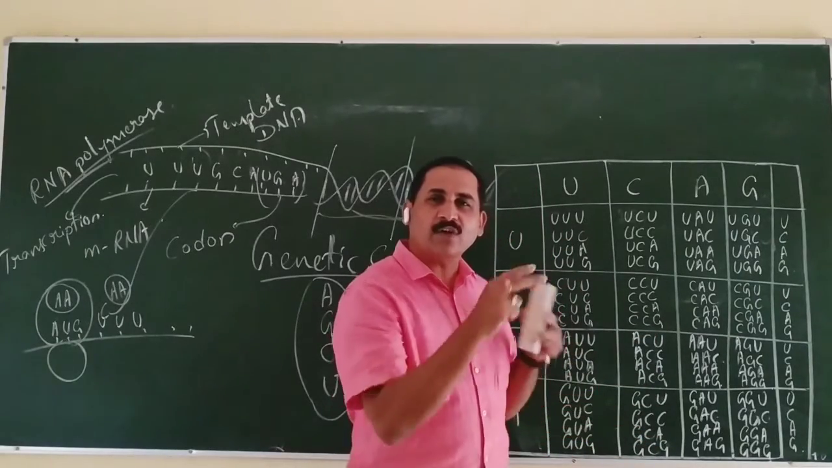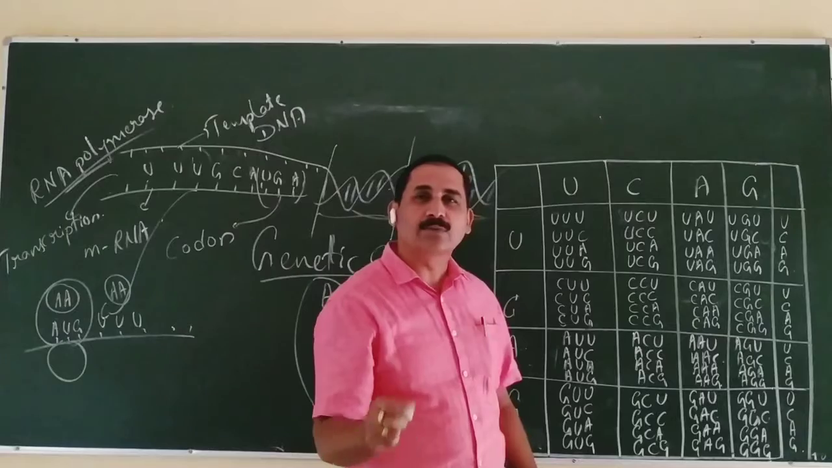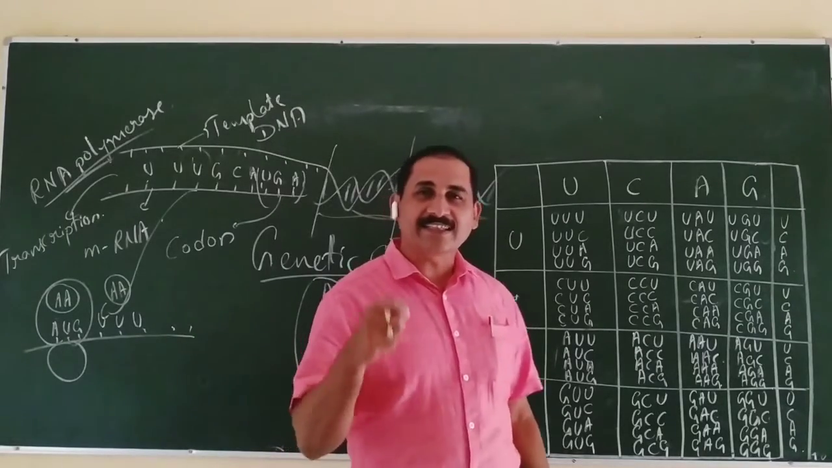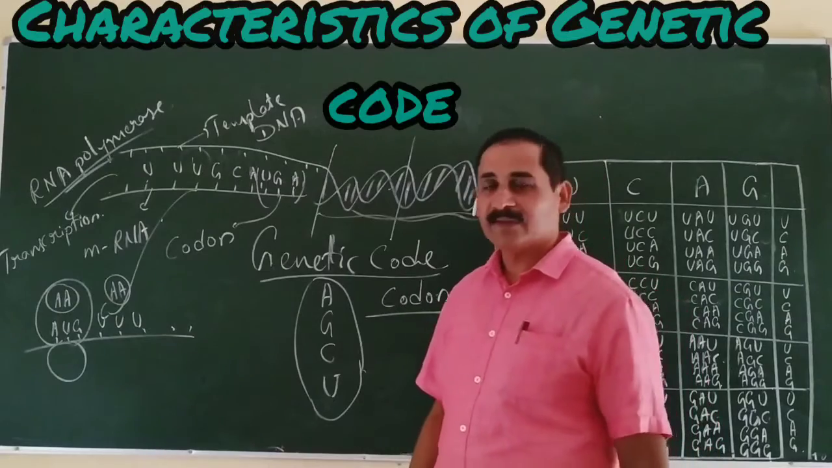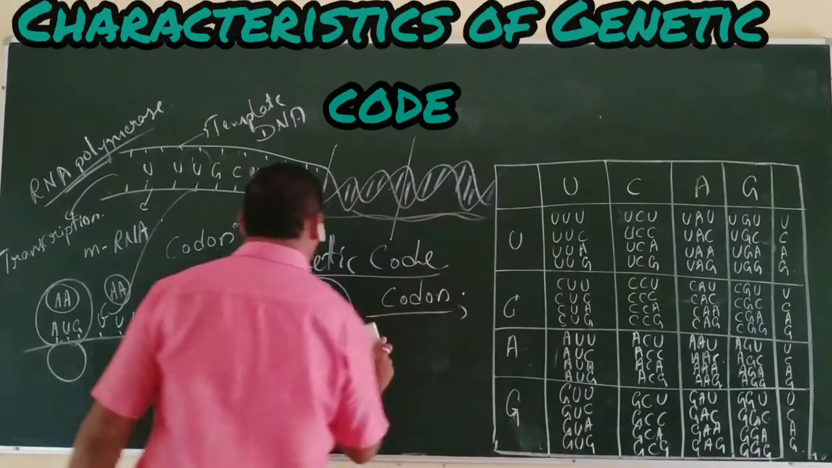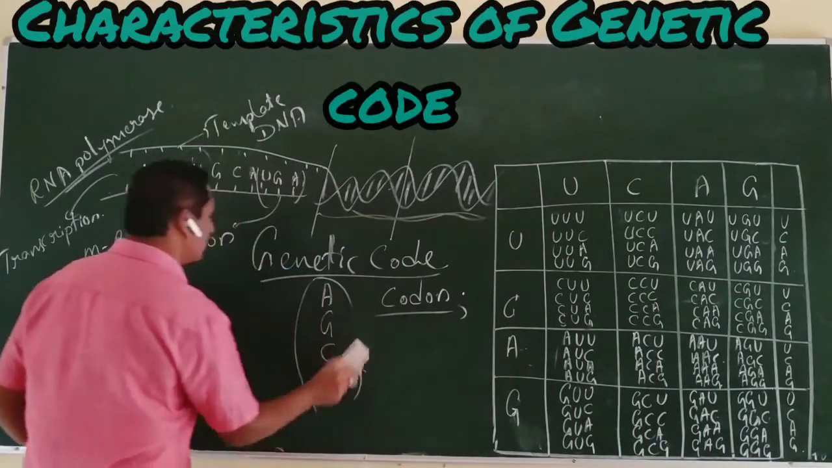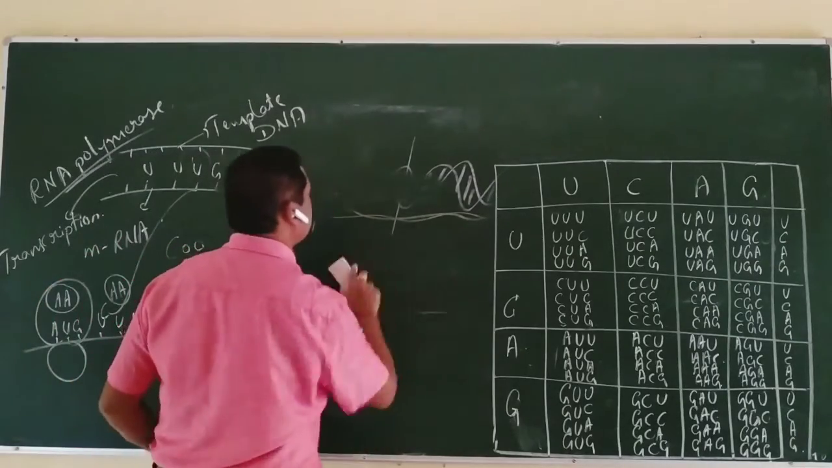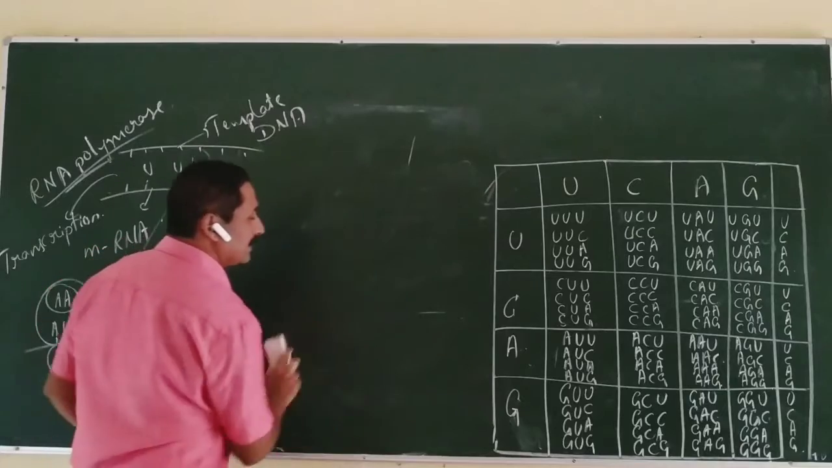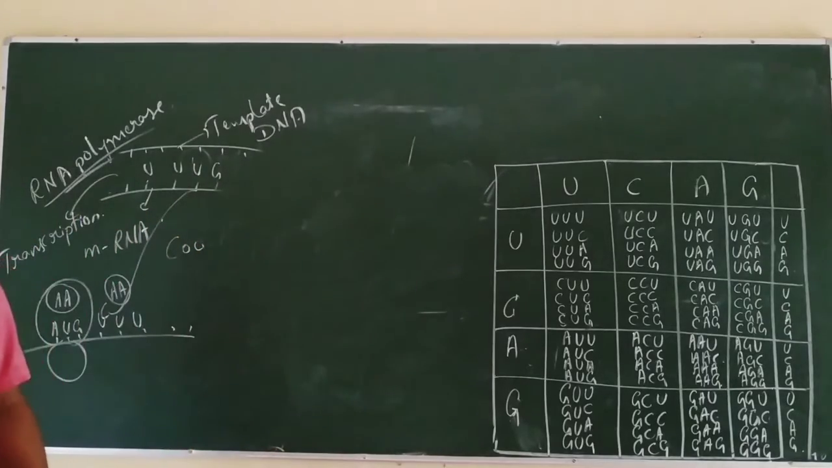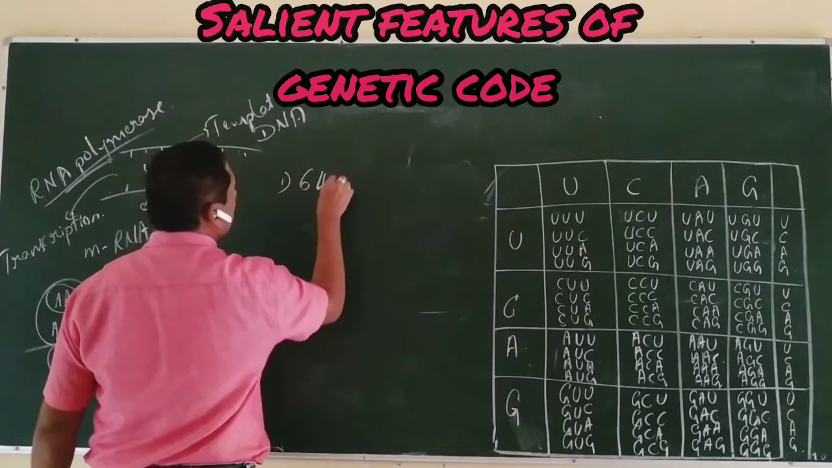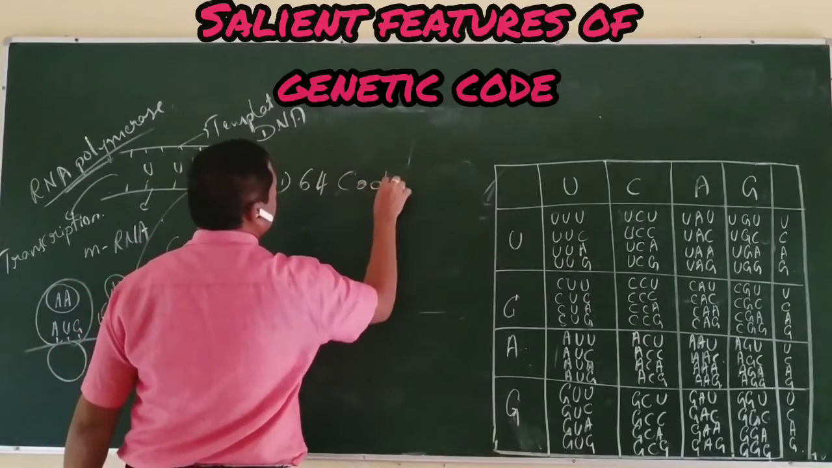We can see a lot of characteristic features of this genetic code. Let us list the characteristic features of the genetic code or codon. What are the characteristic features of this genetic code? Totally 64 codons are possible.